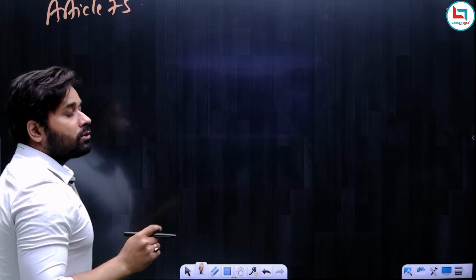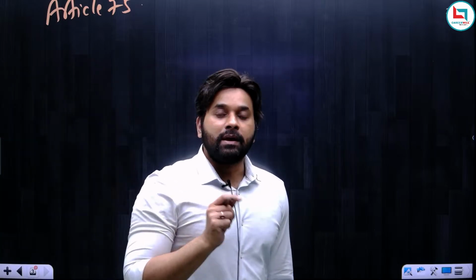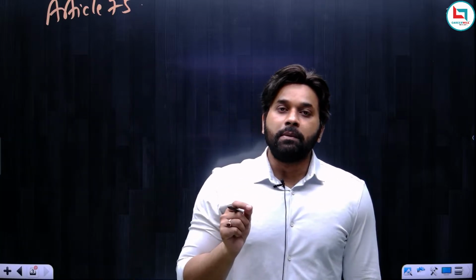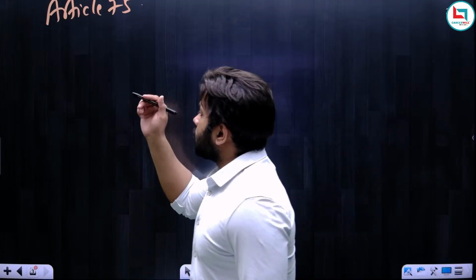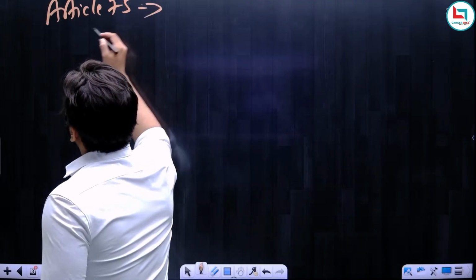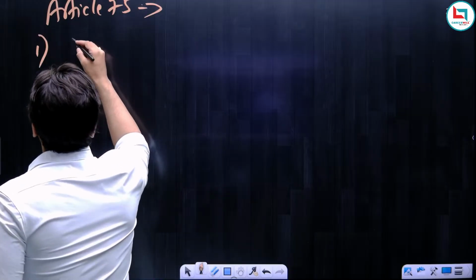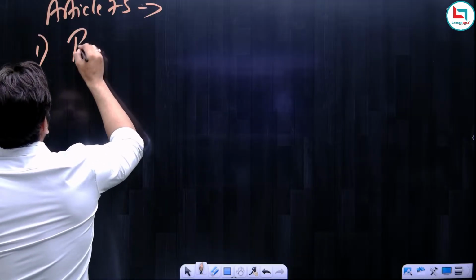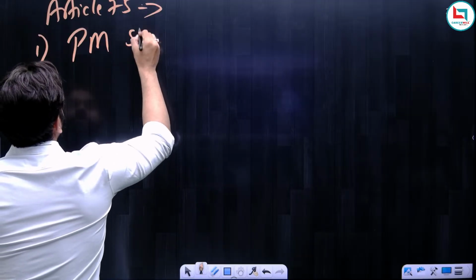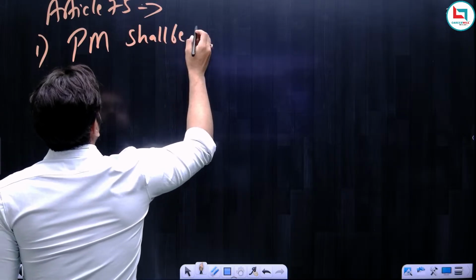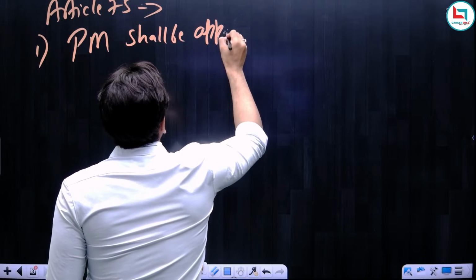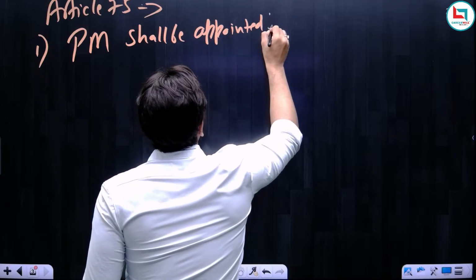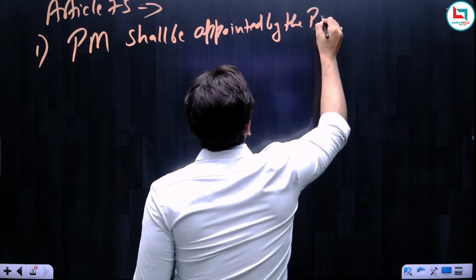In Article 75 there are many clauses, and we will be discussing all the clauses. The first clause of Article 75 says that the Prime Minister shall be appointed by the President.